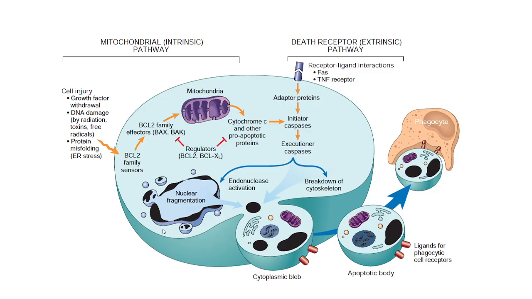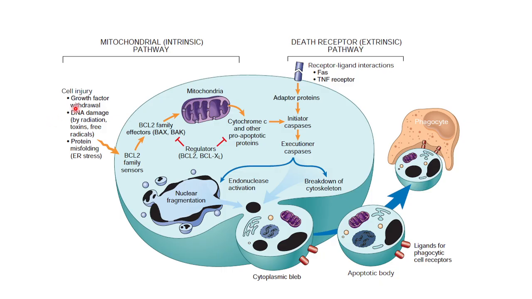Then what happens in apoptosis? The cell will shrink, and the cytoplasm will become more eosinophilic. These are the appearances. So let's see the mechanism, what actually happens. What I have here is the intrinsic pathway and the extrinsic pathway. As we can appreciate, the intrinsic pathway starts from inside the cell. Something will happen, and it will eventually destroy my cell. In the extrinsic pathway the same thing happens, the cell will eventually be destroyed, but it starts from outside the cell.